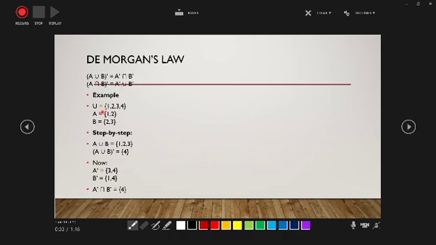So U is 1, 2, 3, 4, A is 1, 2, B is 2, 3. So let's go step by step. A union B equals 1, 2, 3. The complement of A union B equals 4. Now A complement is 3, 4, B complement is 1, 4. So the answer is A complement intersection B complement equals 4.